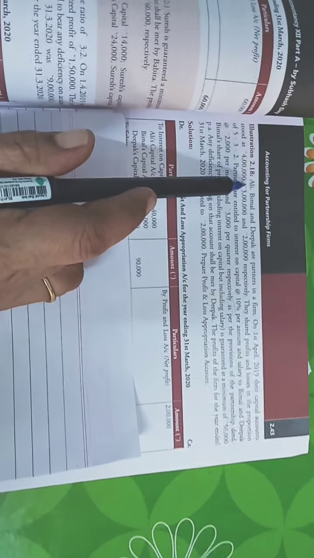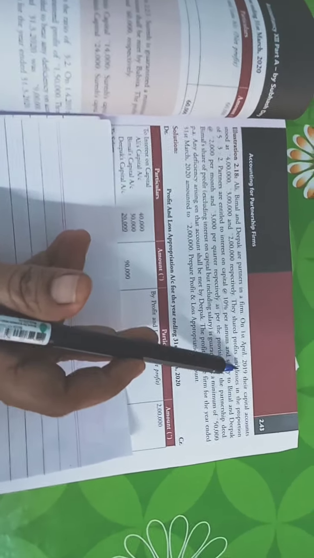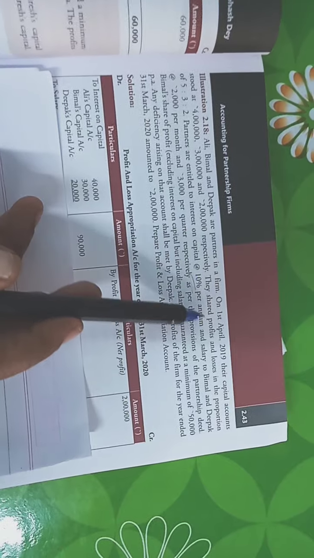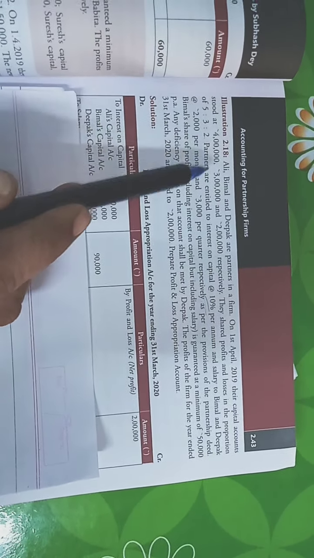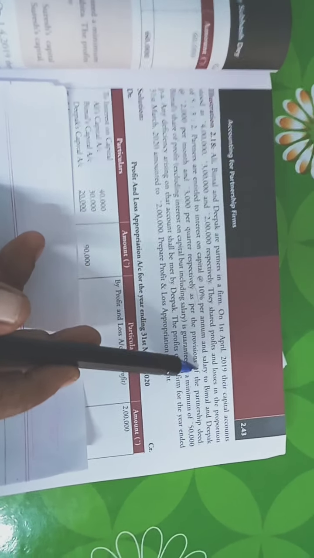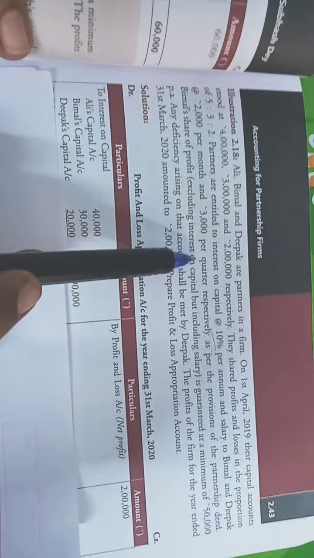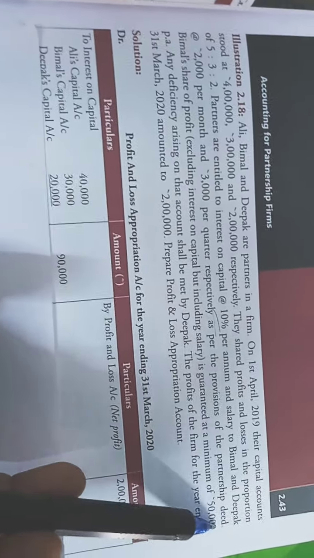See this illustration. Ali, Bimal and Deepak are partners in a firm. On 1st April 2019, their capital accounts stood at 4 lakhs, 3 lakhs and 2 lakhs respectively. They shared profits and losses in the proportion of 5:3:2. Partners are entitled to interest on capital at the rate of 10% per annum and salary to Bimal and Deepak at the rate of 2,000 per month and 3,000 per quarter respectively as per the provisions of the partnership deed.